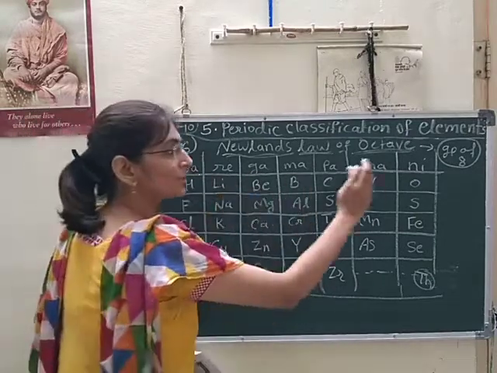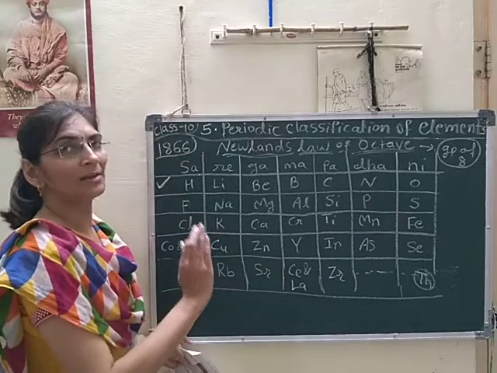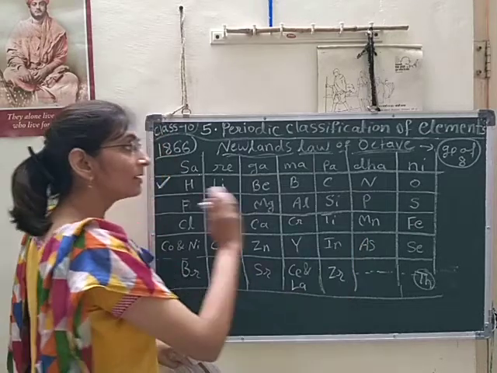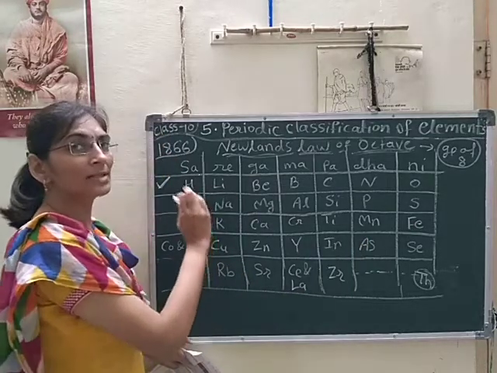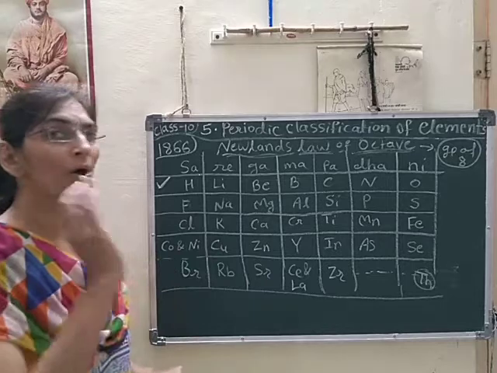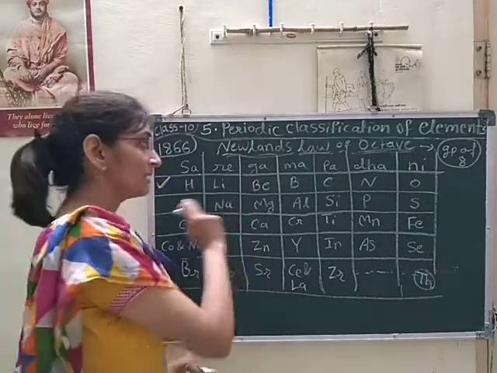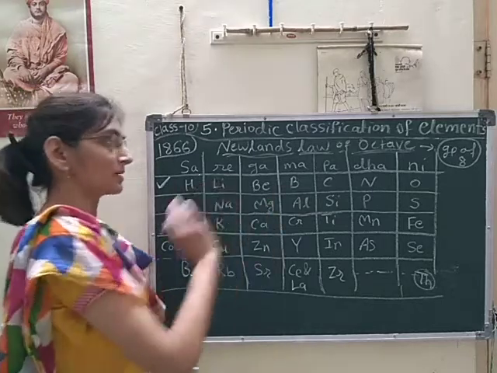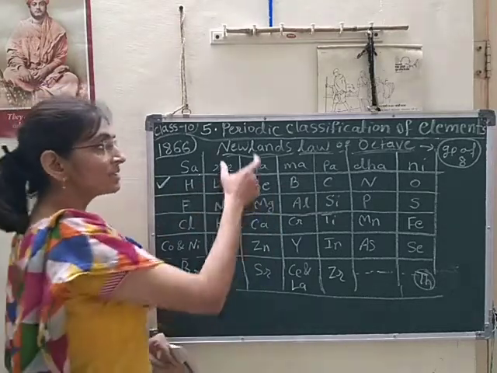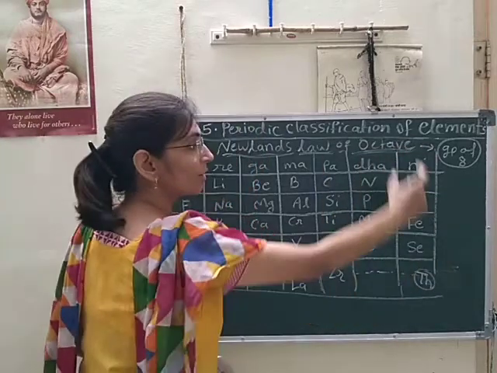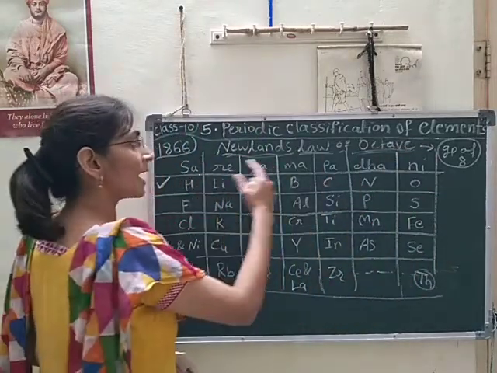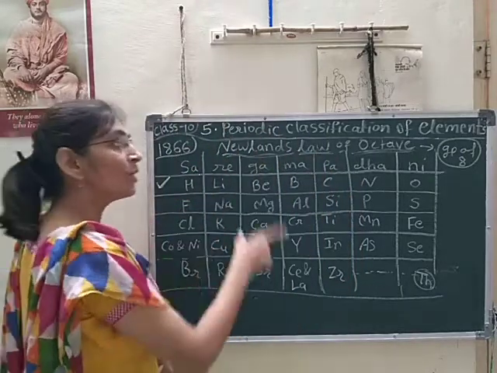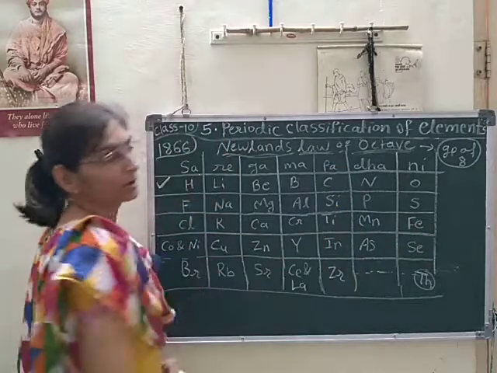He arranged all the 56 elements that were present at that time in this manner, that these are arranged in the increasing order of atomic mass. Again, 7 groups or 7 columns are formed here under the sa re ga ma pa dha ni, that is musical notes. Under the musical notes, he made the groups or columns.